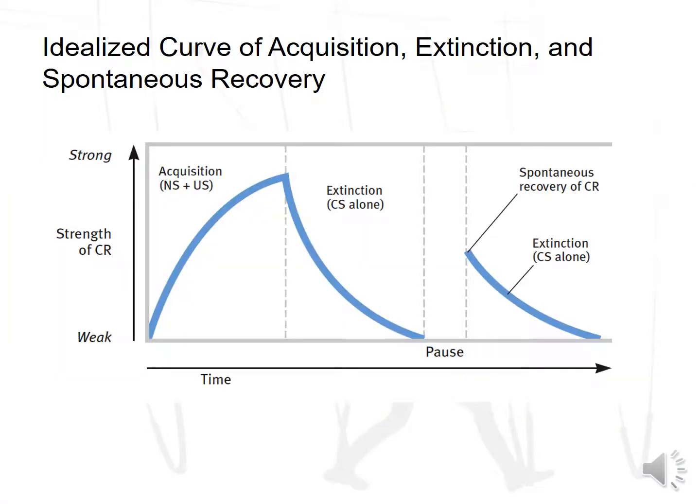In this slide, we see the learning curve, or the idealized curve of acquisition, extinction, and spontaneous recovery. If we start here at the bottom left, we see it's weak, and as we continue to pair these two things together in acquisition, you get a peak. And then once you stop, you'll see the curve actually declines, and this is where we have extinction. And then eventually, if you have the neutral stimulus followed by the unconditioned stimulus, you will get spontaneous recovery, and then eventually you will have extinction again. And this is as the stimuli are presented over time.